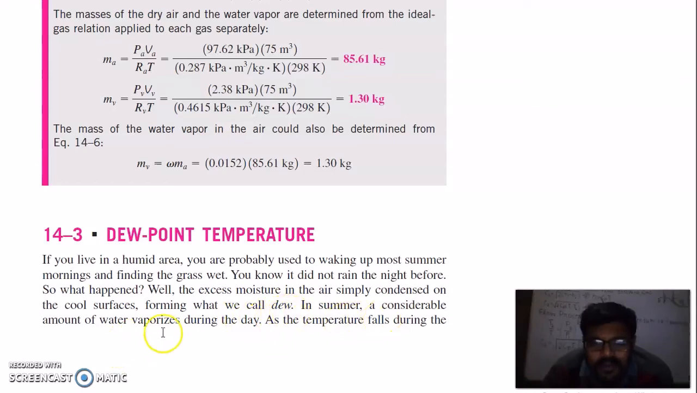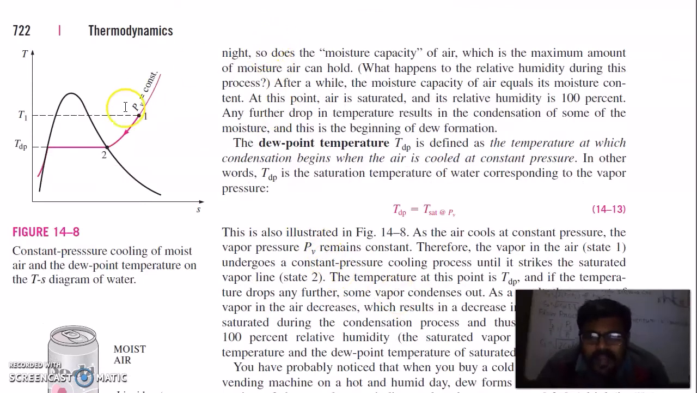In summer, air holds a considerable amount of water vapor during the day. As the temperature falls during the night from T1 to T2, the moisture capacity of the air, which is the maximum amount of moisture air can hold, decreases. So after a while, the moisture capacity of air equals its moisture content. At this point, air is saturated and its relative humidity is 100%. Any further drop in temperature results in condensation of some of the moisture, and this is the beginning of dew formation. So the dew point temperature Tdp is defined as the temperature at which condensation begins when the air is cooled at constant pressure.